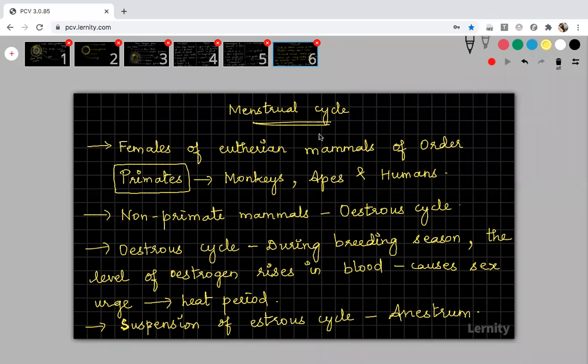Fine. Have you all completed this slide? And you can write this: no bleeding occurs in case of estrous cycle.